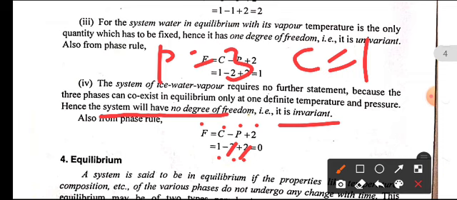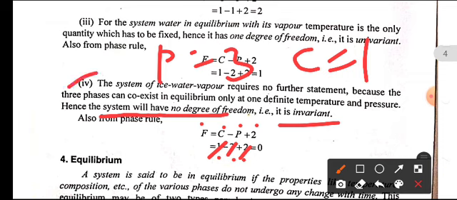So for the ice, water and vapor system, if we substitute the number of phases and number of components in the phase rule equation, then we get F is equal to 0. So it is an invariant or zero variant system.